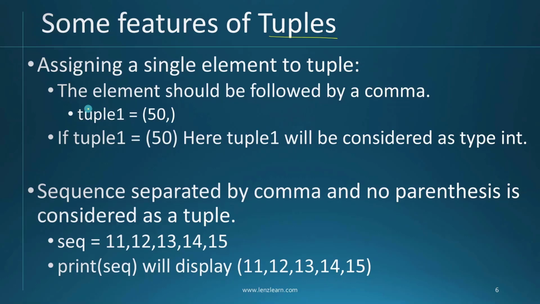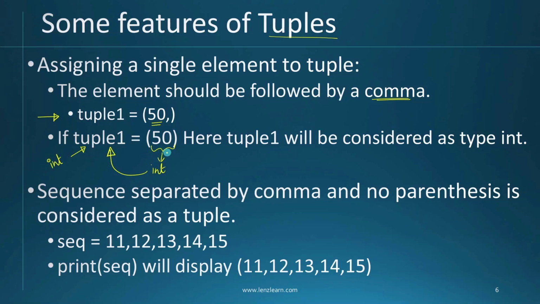So in this case, this is kind of a special case. Element should always be followed by a comma even though you don't have another element inside it. In this example, I want to create a tuple with only a single value inside it, which is going to be 50. So if you simply write tuple 1 is equal to, in round bracket, 50, here the problem is that the interpreter will consider this value as an integer, and then this integer value will be copied into tuple 1. Which means the data type of tuple 1 is going to be int. It is not going to be a tuple.